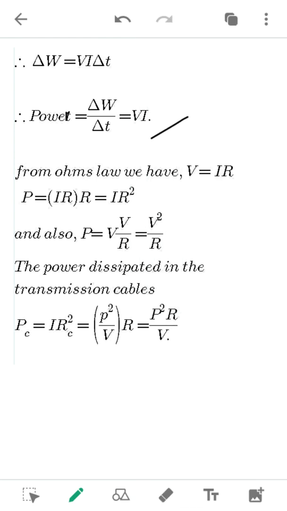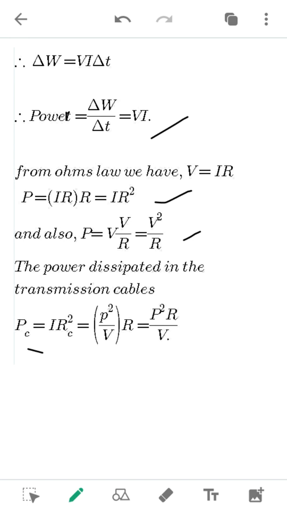Therefore from Ohm's law, V equal to I into R. Why do we connect Ohm's law here? Because as the temperature increases, there is an increase in the resistance of the cables. So P equal to I into R into I, that is I R square. Then power is also given by V into V by R, so that is V square by R.